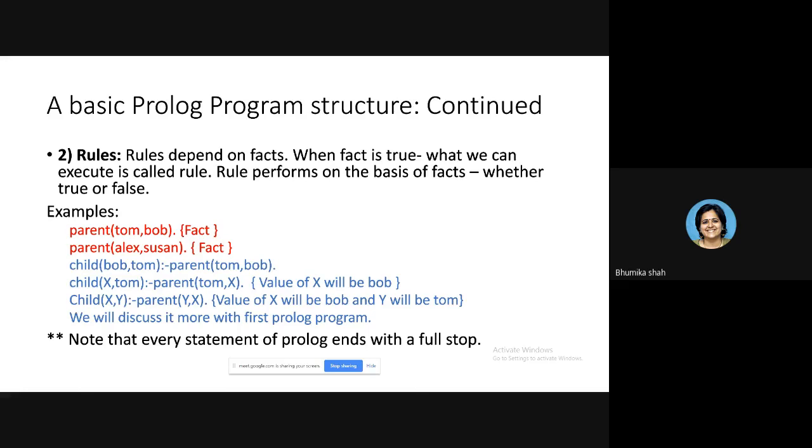Let us take an example so it will be more clear. Suppose I have written a relationship parent Tom comma Bob full stop. So what fact does it indicate? It indicates the fact that Tom is parent of Bob. The second statement, parent Alex comma Susan. What fact does it indicate? Alex is parent of Susan. So the statements I have written in red are both facts.